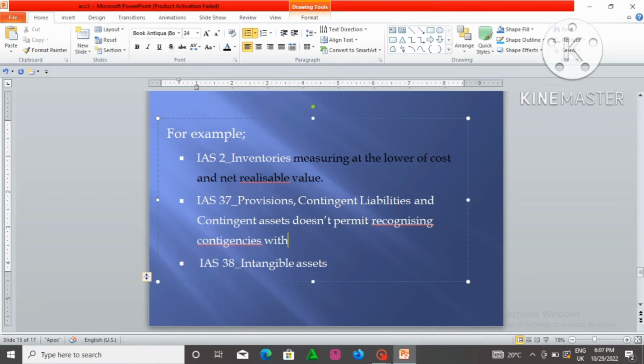I'll just write that statement. It doesn't permit recognizing contingencies within financial statements.